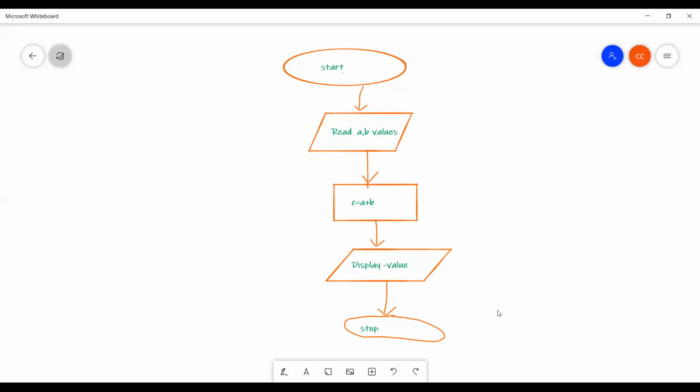Okay. Again, what is algorithm? Algorithm is nothing but step-by-step logical procedure for solving any kind of problem. Flowchart is nothing but graphical representation of an algorithm.